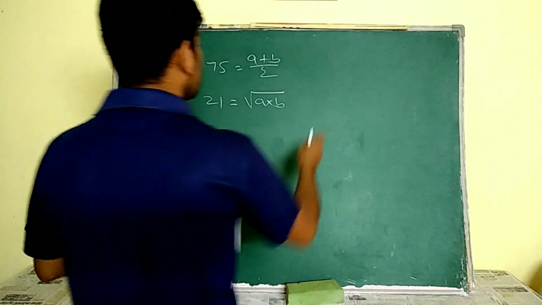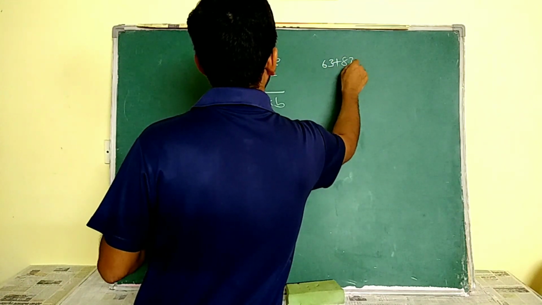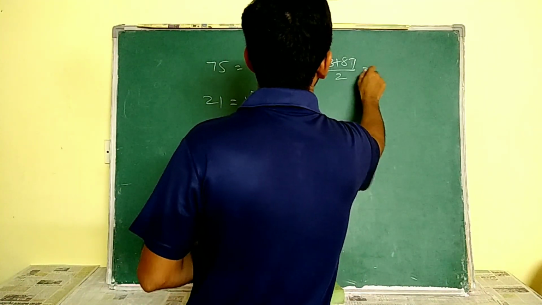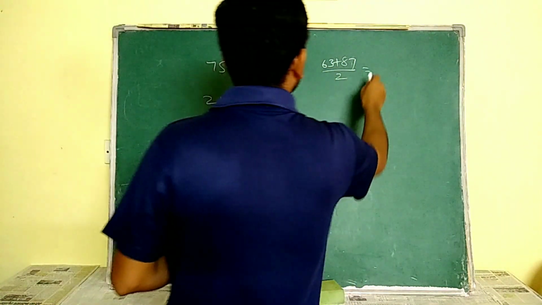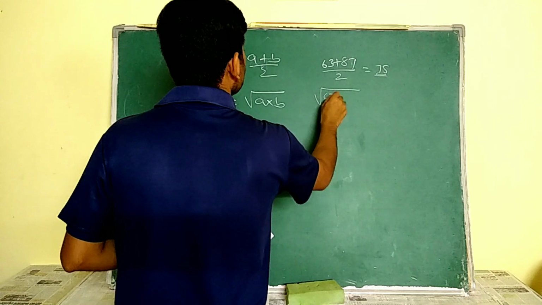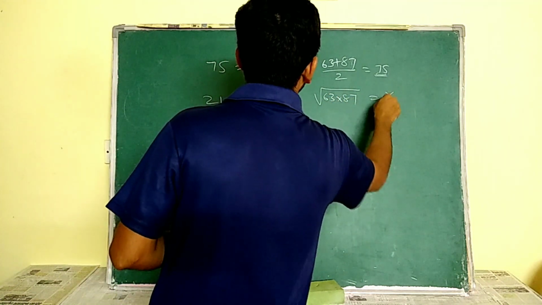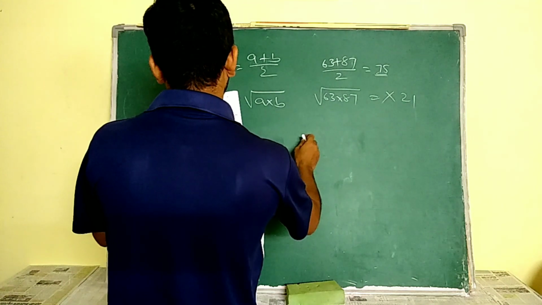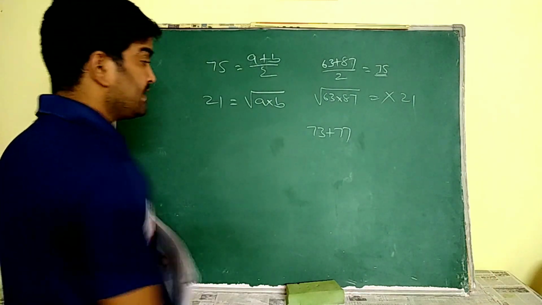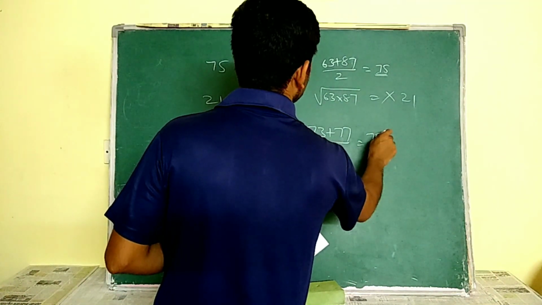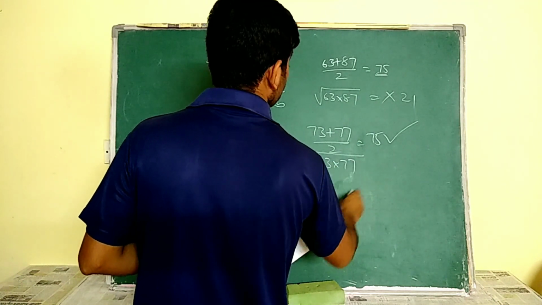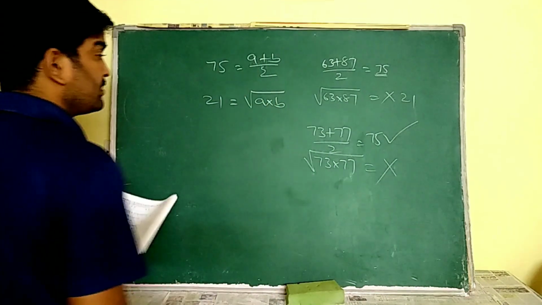In the first option, it is given 63 and 87. So its sum by 2, whether we are going to get 75 or not, we are going to see. It is 150 by 2, which is equal to 75. The first condition is correct. Coming to the second condition, root of 63 into 87 is not equal to 21. So the next option, 73 plus 77. Here also it is satisfying the first condition. Now coming to the second condition, 73 into 77, it also does not give 21.